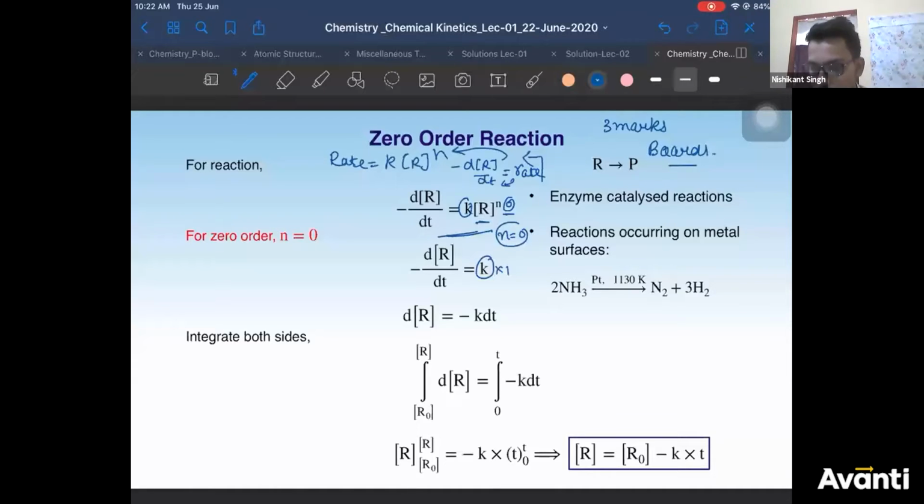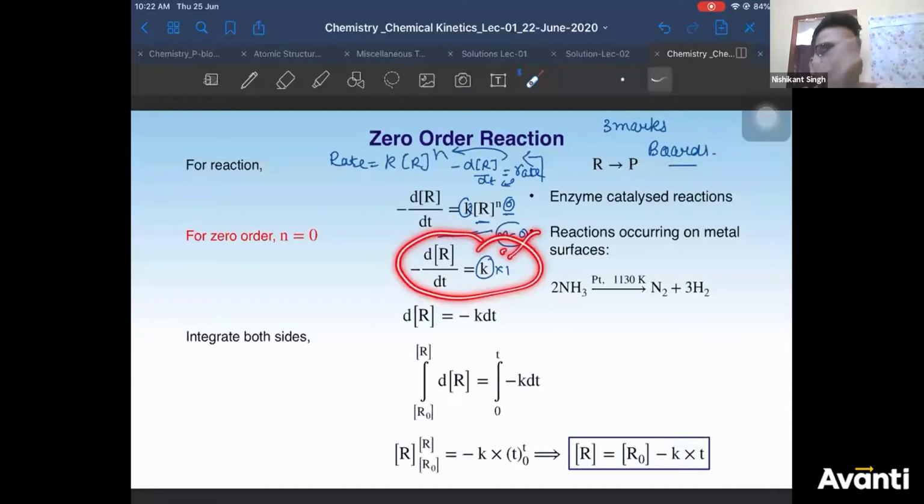So minus dR by dt is k. Is this step clear to everyone? How we have got this? It's a 3-mark derivation. Please do not miss any point in it. Yes, anyone having any doubt till this step? Okay, so there is no doubt.